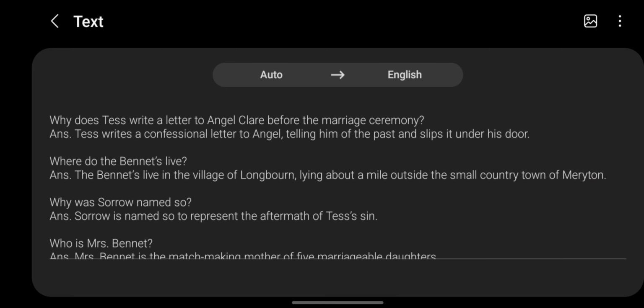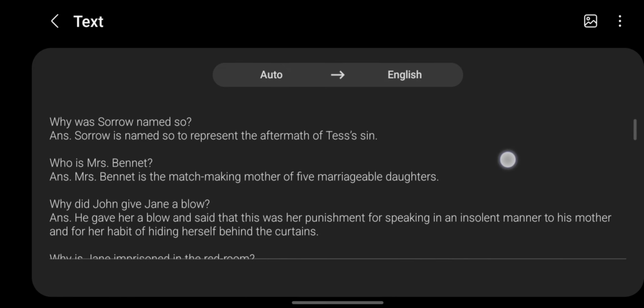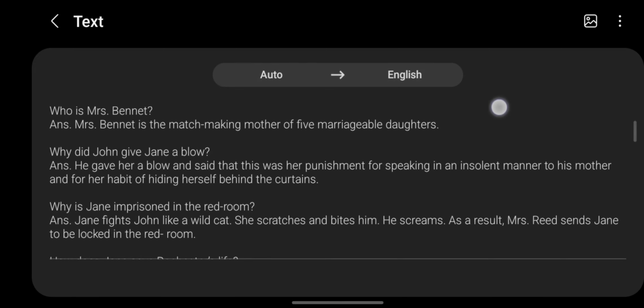Where do the Bennets live? ANS. The Bennets live in the village of Longbourn, lying about a mile outside the small country town of Meryton. Why was Sorrow named so? ANS. Sorrow is named so to represent the aftermath of Tess's sin. Who is Mrs. Bennet? ANS. Mrs. Bennet is the match-making mother of 5 marriageable daughters.